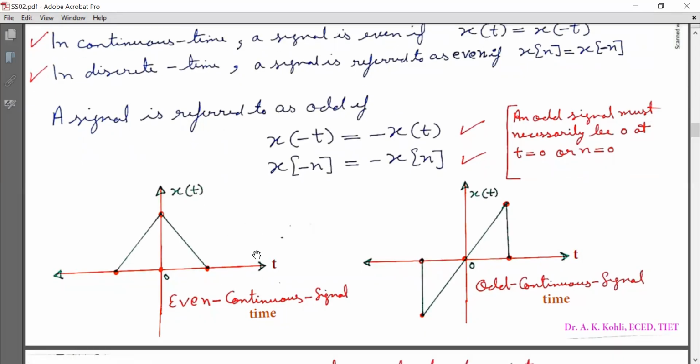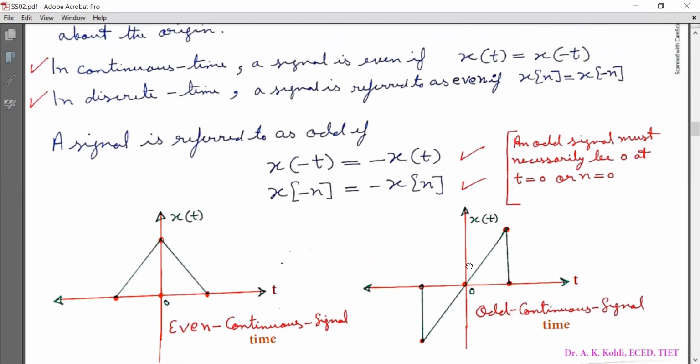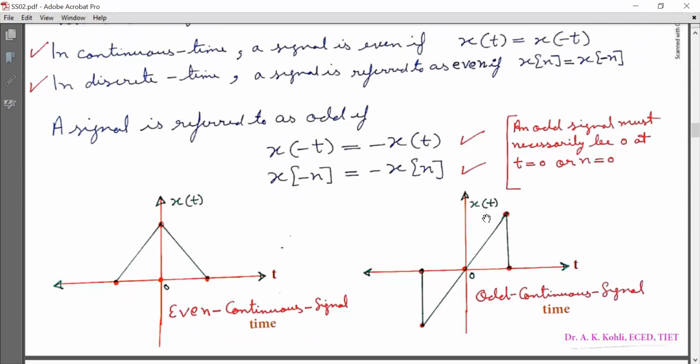Now I have plotted an even continuous time signal and an odd continuous time signal. Look at this. This is x(t) plotted with respect to t, and this is an even continuous time signal because x(t) is equal to x(minus t). Now this is the second signal x(t) plotted with respect to t. Here you can see that x(t) is equal to minus x(minus t). So therefore it is an odd continuous time signal.